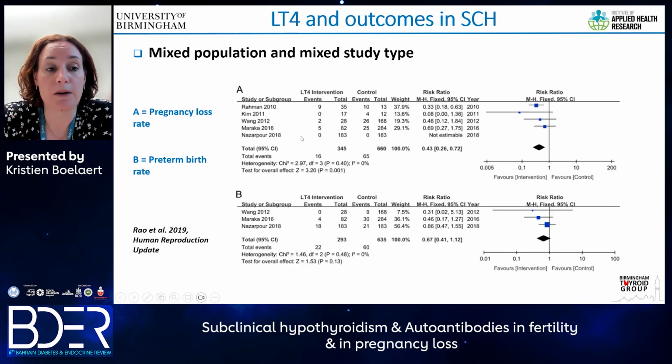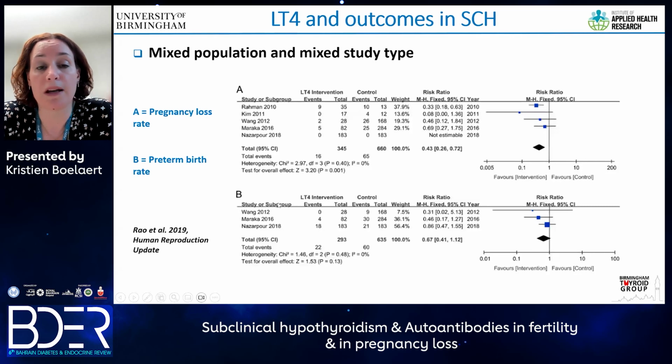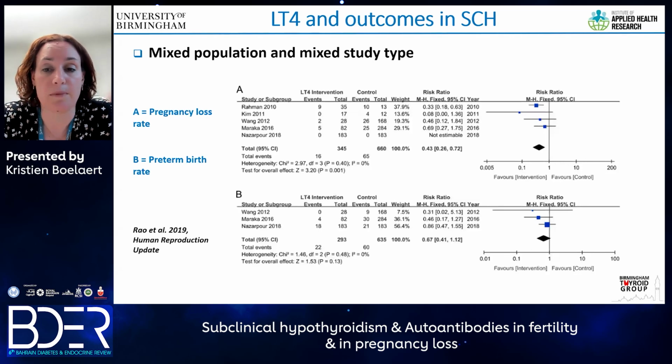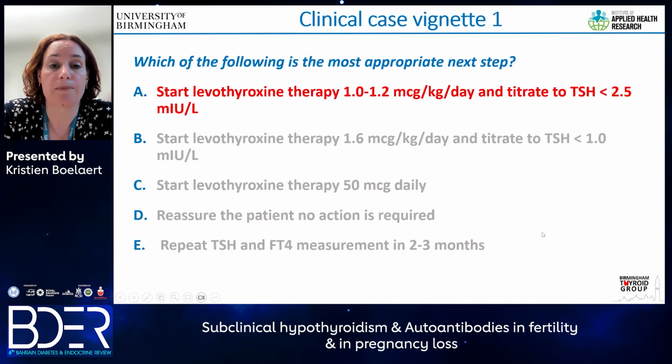So the top panel here refers to pregnancy loss rate, and the bottom panel is preterm birth rate. Again, this was from mixed population and mixed study type. But you can see that when you look at pregnancy loss rates, treatment with levothyroxine of subclinical hypothyroidism did result in slightly lower pregnancy loss, but it did not prevent preterm birth.